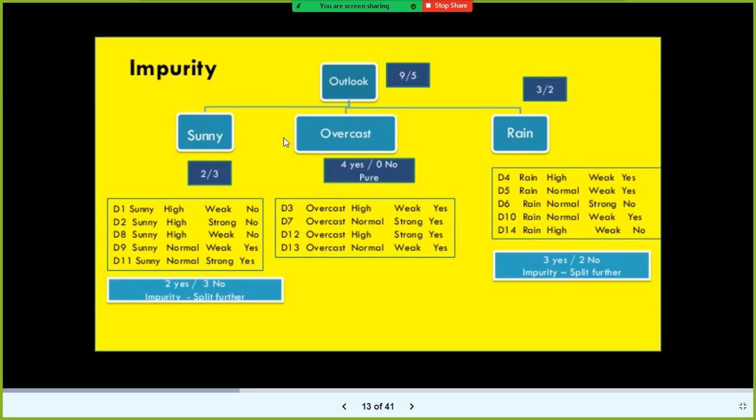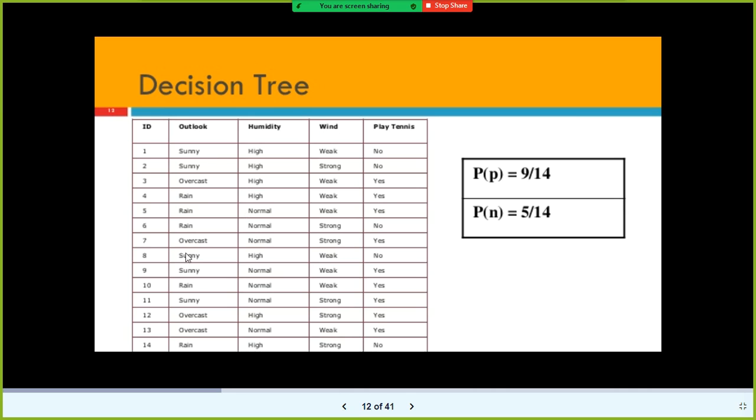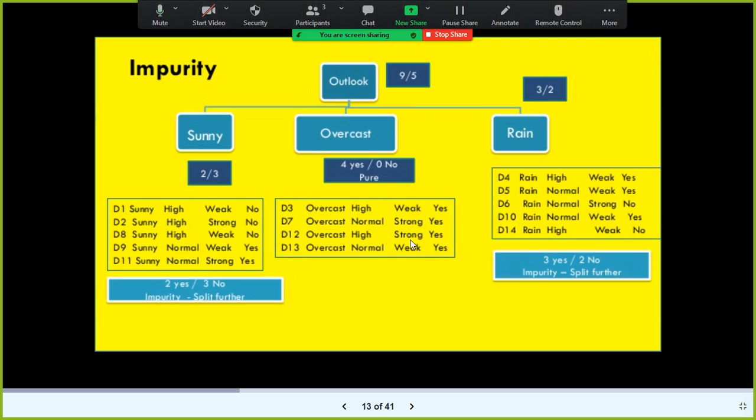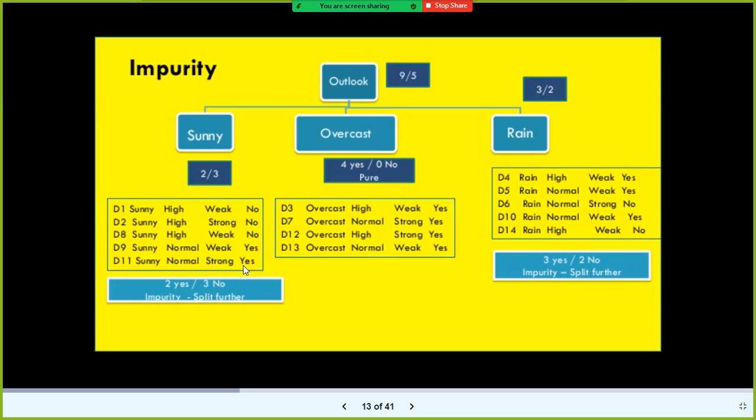Now overcast, cloudy. When you look at this data set, how many times does overcast occur here? 1, 2, 3, 4. When you look at the target variable, all the values are yes for overcast. Since there is no mix of yes and no, we call that a pure node. We don't see any impurity. Here we have a mix of both yes and no, hence it is called an impure node. Similarly, this is also an impure node.